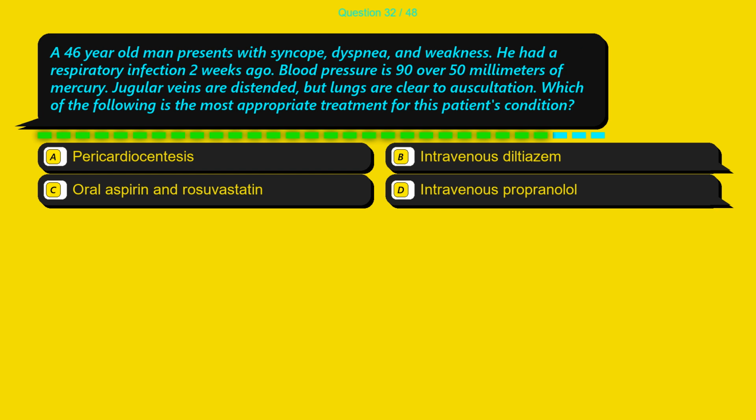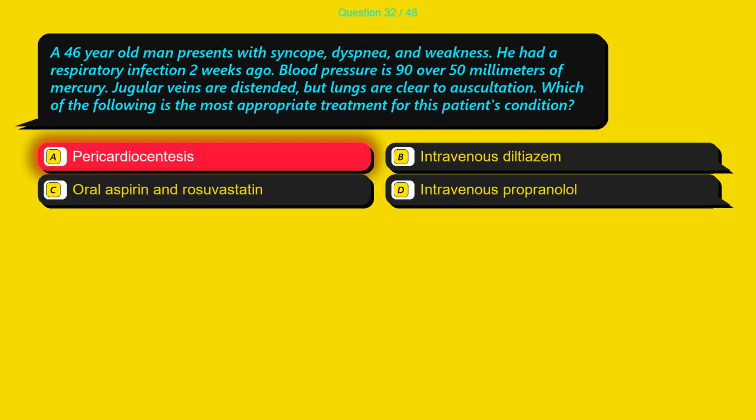Question 32. A 46-year-old man presents with syncope, dyspnea, and weakness. He had a respiratory infection 2 weeks ago. Blood pressure is 90/50 millimeters of mercury. Jugular veins are distended, but lungs are clear to auscultation. Which of the following is the most appropriate treatment for this patient's condition? Option A, pericardiocentesis. Option B, intravenous diltiazem. Option C, oral aspirin and rosuvastatin. Option D, intravenous propranolol.